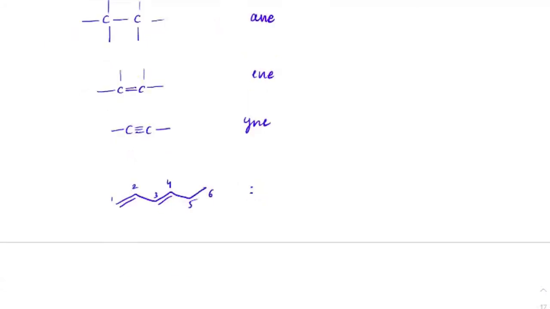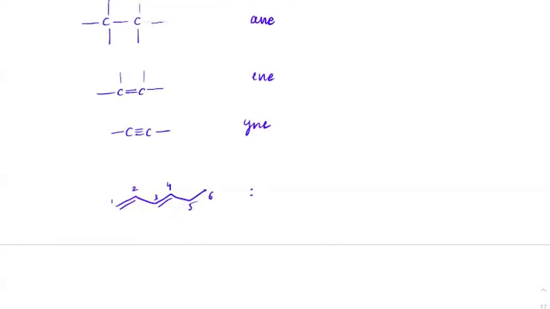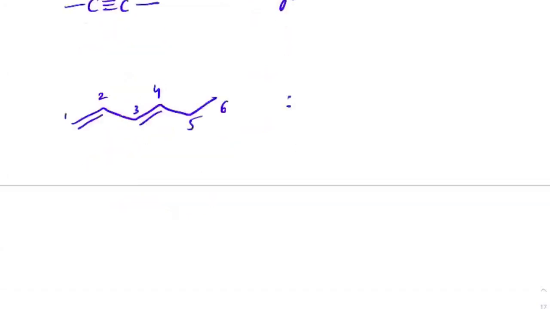Please understand this while writing the numbering of double bond or a triple bond. On this entire sequence, double bond is between 1 and 2 and 3 and 4. So between 1 and 2, you'll always check out the least numbering. Same is the case with 3 and 4. You will always take the least numbering, which is 3.